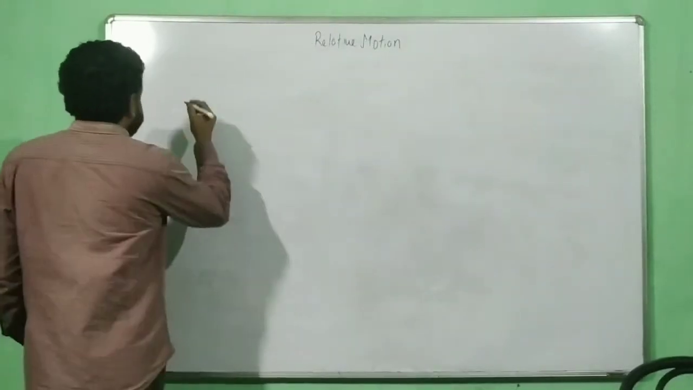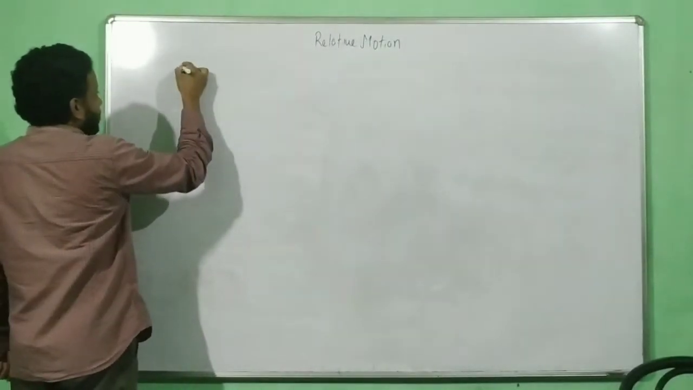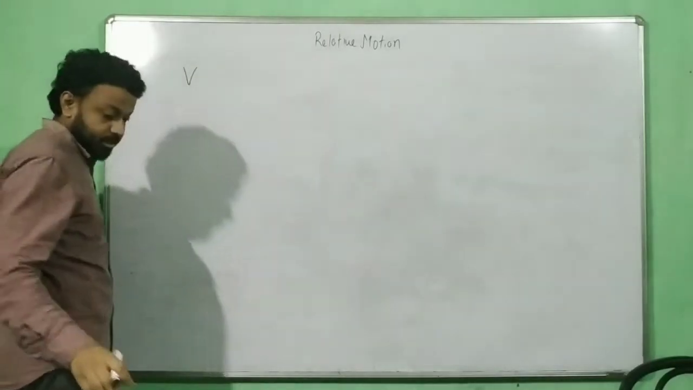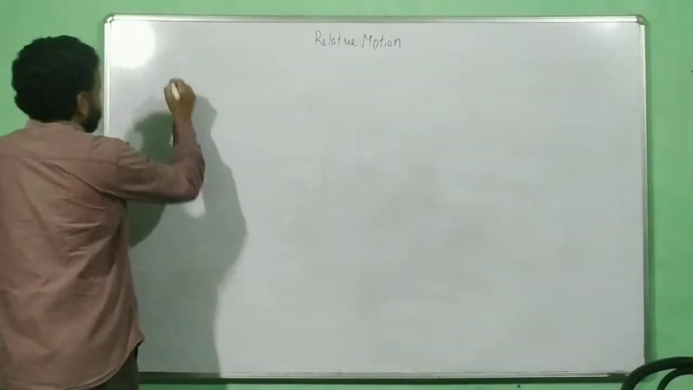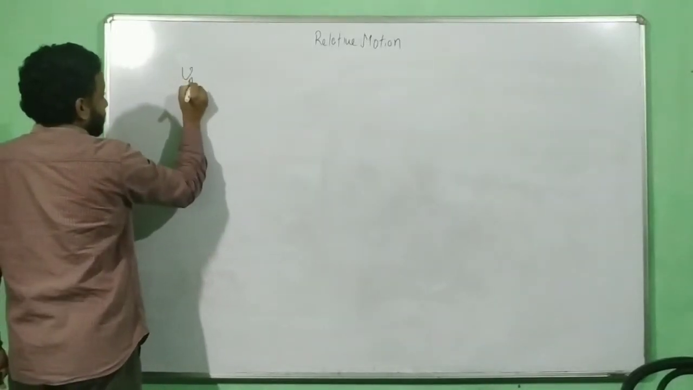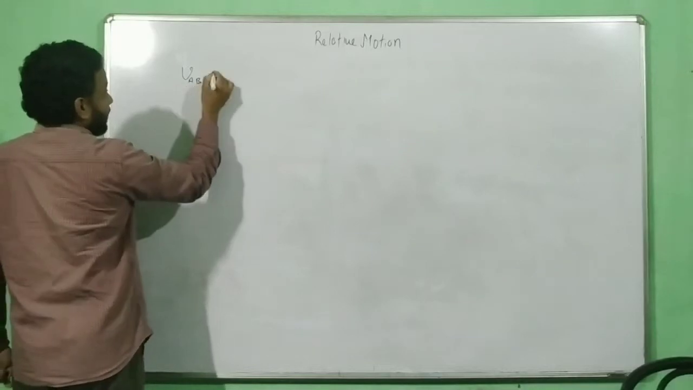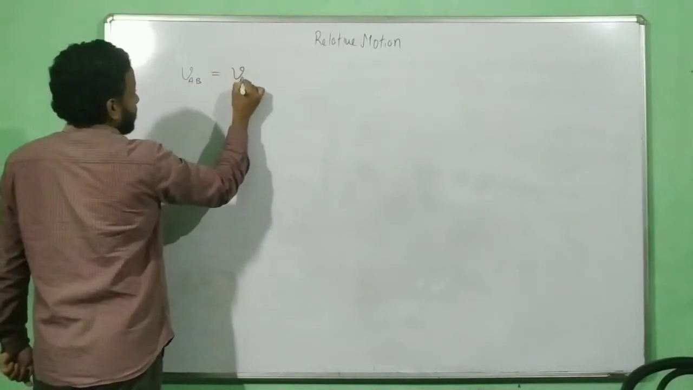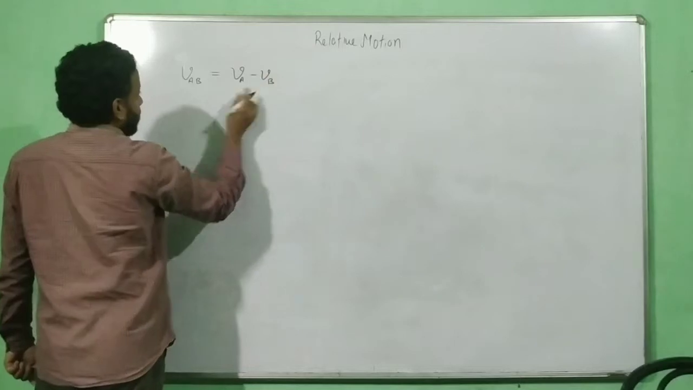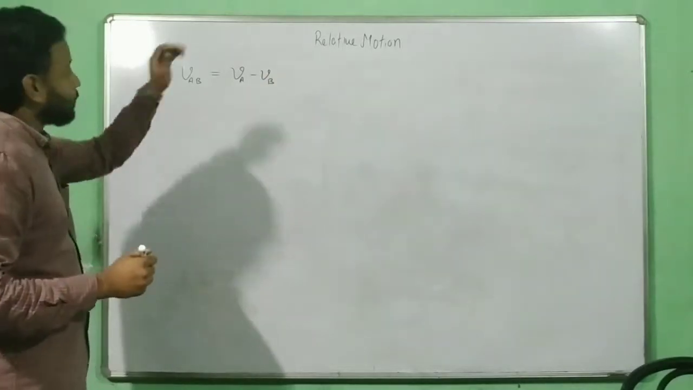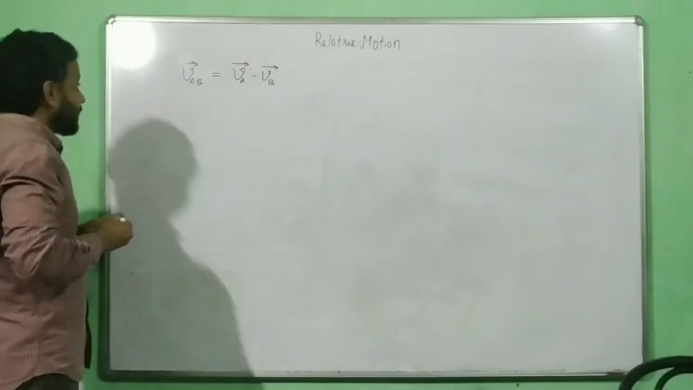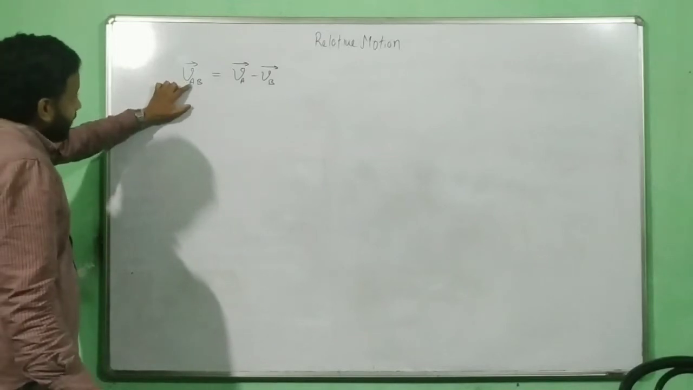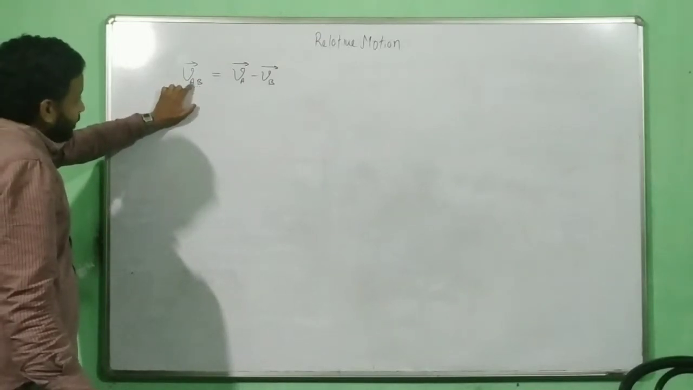The formula of relative motion is, so if I am considering the velocity part, which is the focus of today's class, if I consider the velocity in relative motion, we define it like this, which is VA minus VB. What does it mean? This is the formula, but what does it mean? It means this, and put a vector sign over here. What does it mean? It means velocity of A with respect to B. Remember, A with respect to B.